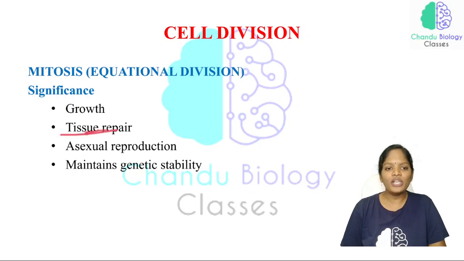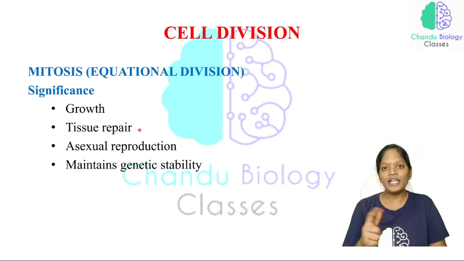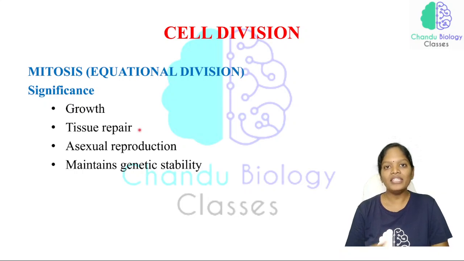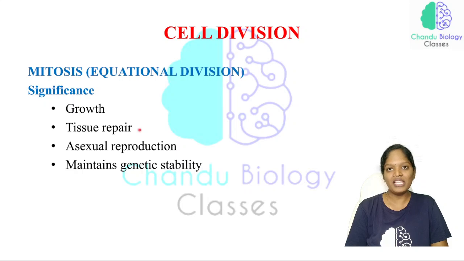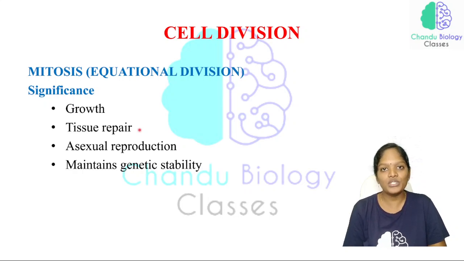Now tissue repair, which I just explained in the starting slide. It is involved in tissue repair. Whenever I get some damage in my hand, that has to be repaired, and the damaged cells undergo an apoptosis process, which is nothing but cell death. If any cells are damaged, a newer cell has to be developed, a newer cell has to be divided. All these processes are done with the help of the cell division process.